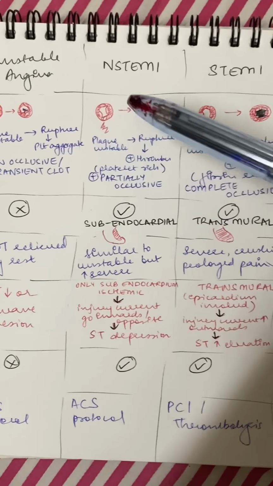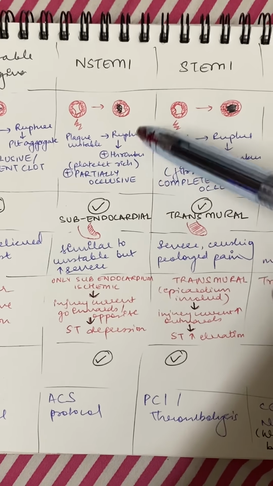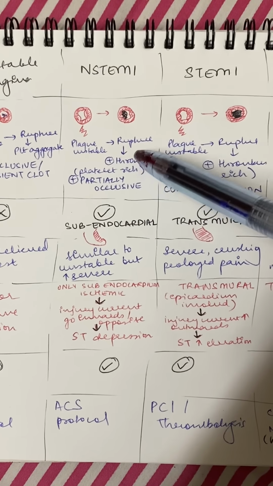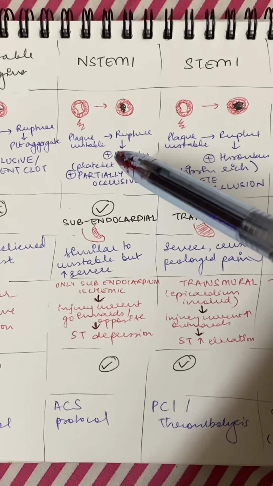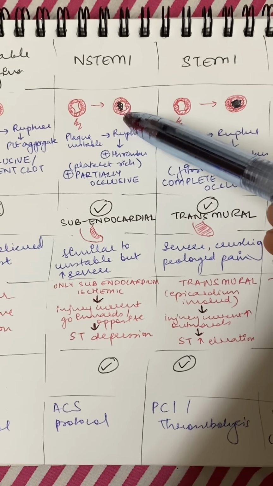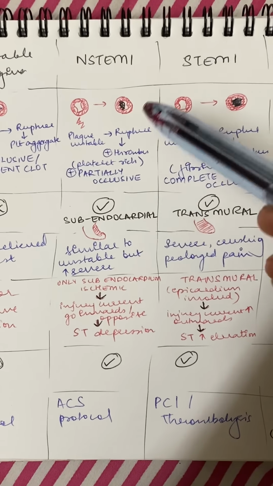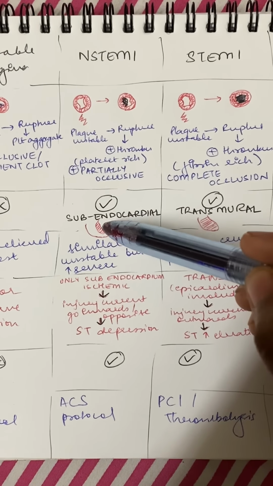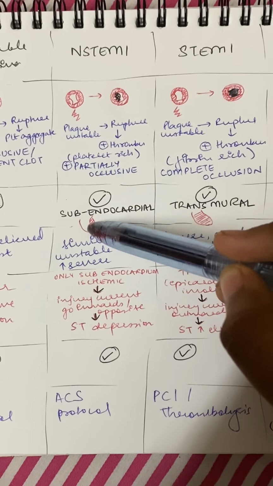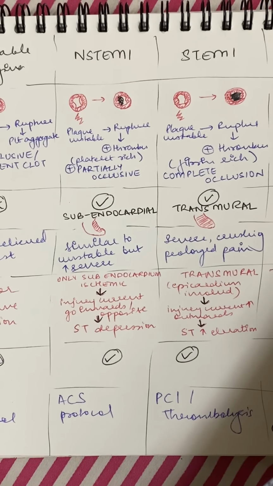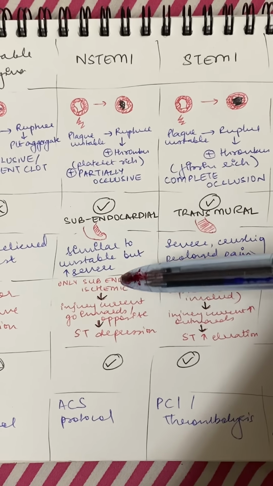So same thing happens here. Plaque is unstable, it ruptures. Instead of just platelets, there is a thrombus formation here. Although this thrombus is platelet rich, we'll see why that's significant soon. And this occlusion is also partial. And because of this partial occlusion, there is infarction happening to myocardium. If you see, this is the inner wall of the heart, but it's only under the inner wall, that is subendocardial. So the pain is similar to unstable, but it's more severe.